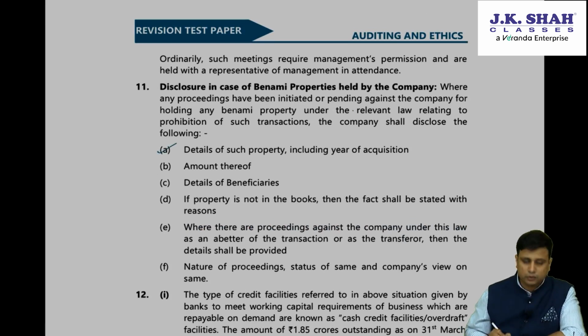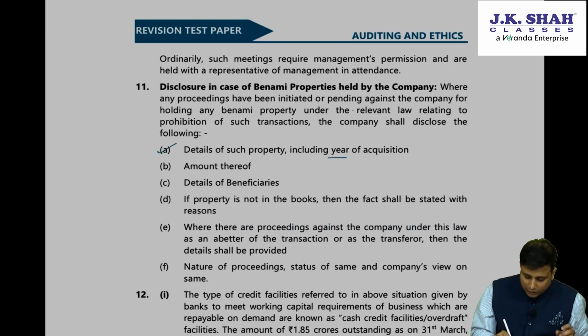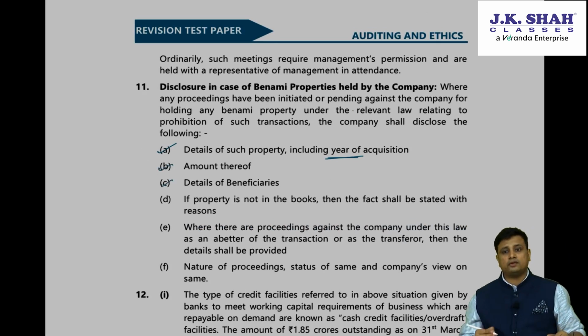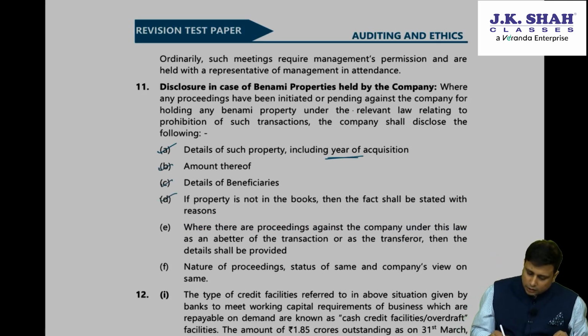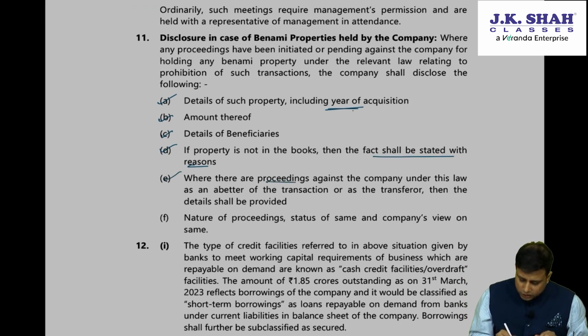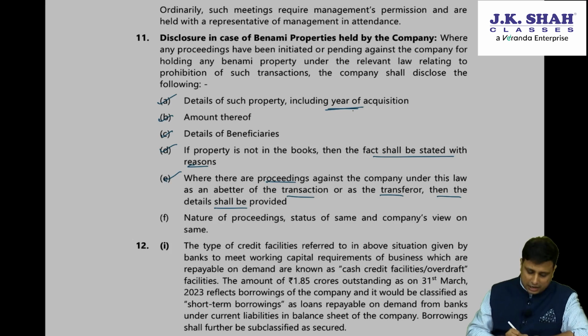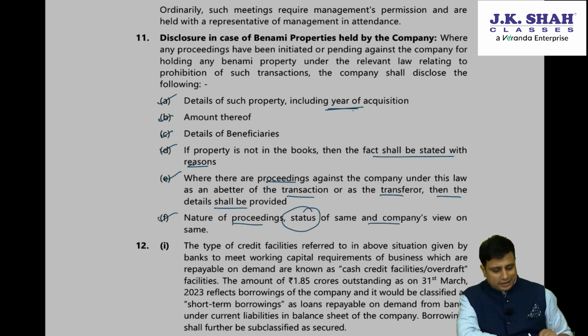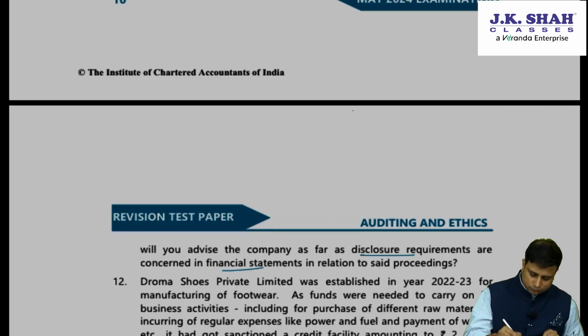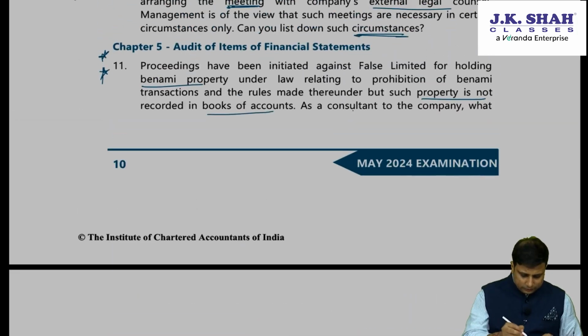So you need to give details of the property. What is the year of acquisition of that property? What is the amount of that particular property? Details of the beneficiary. If the property is not in the books of accounts, the fact shall be stated with the reasons. Where there are proceedings against the company under this law, either of the transaction or the transferor, then the details shall be provided. And lastly, the nature of the proceeding, status of the same, and the company's view on the proceedings initiated against them. So these are the disclosures that we need to give for holding a Benami property. Next, question number 12.